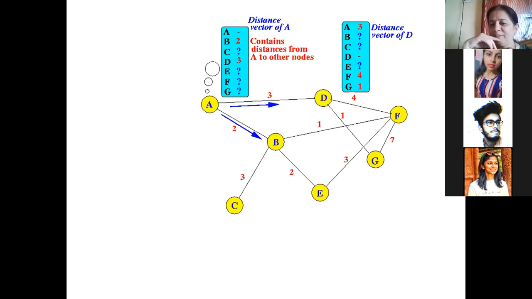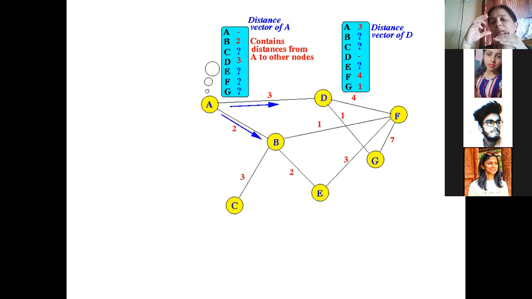Similarly, A to D, we have 3. A to E can be calculated. A to F can be calculated. A to E, can you see which is the shortest path for A to E? Can you tell me which is the shortest path for A to E? A to B, B to E. Correct. A to B, B to E.